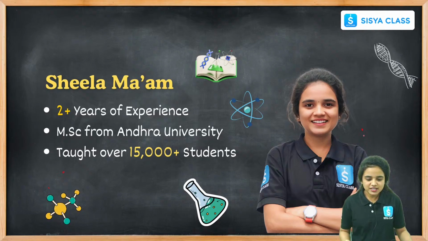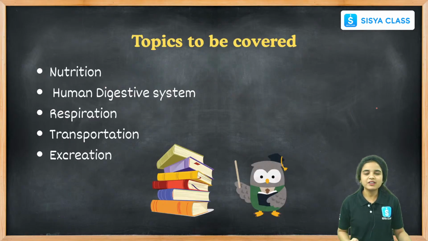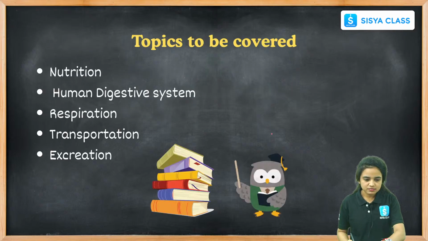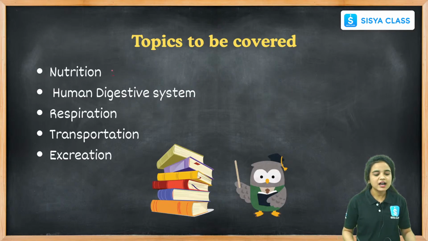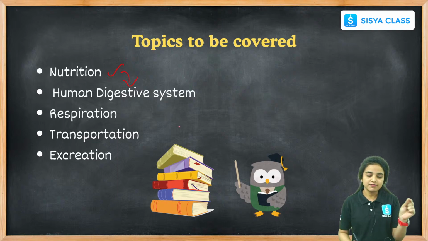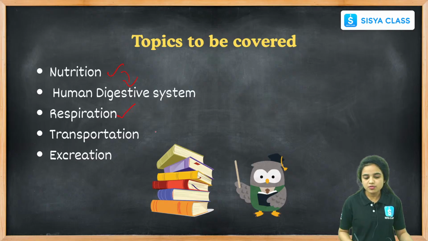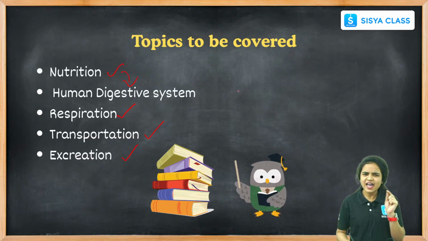In today's class, we are covering topics regarding nutrition. Under nutrition, the human digestive system is an example. We will learn about the nutrition that happens in plants as well as in animals, and the respiration process, transportation and excretion. These are all the topics we will learn today, and I will give you a simple technique to remember all these 4 life processes.